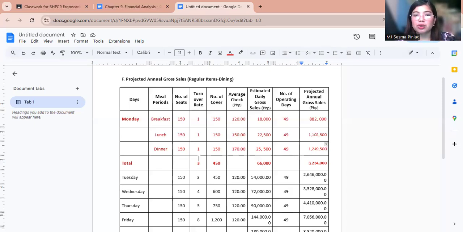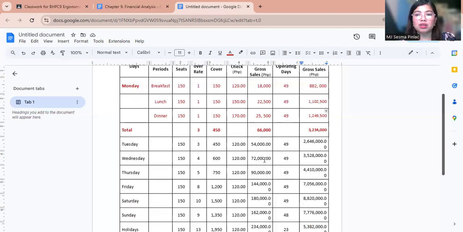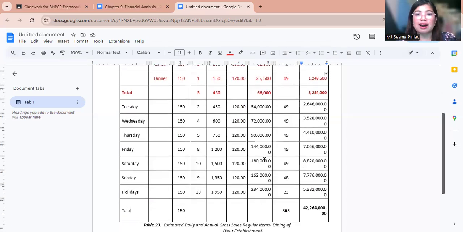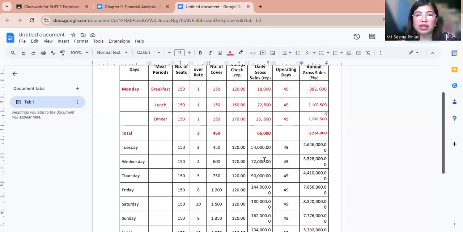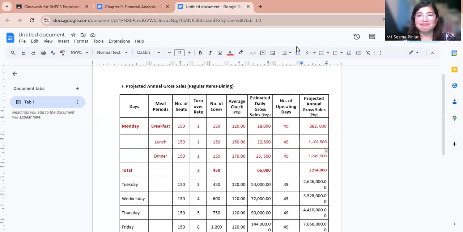After that, you simply add the turnover, the number of covers, the estimated daily gross sales, as well as the projected annual gross sales. This is also applicable for all the days in a week, so that you are able to have the correct projection for one year. And of course, for the holidays, you just need to specify all the meal periods of the day, to get the projected annual sales separately per meal period. Okay, so that's it for the projected annual gross sales. Thank you, guys.